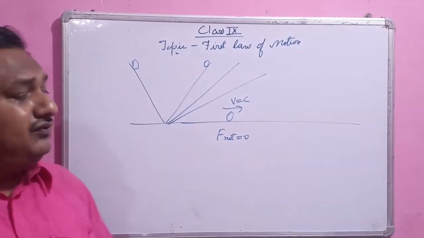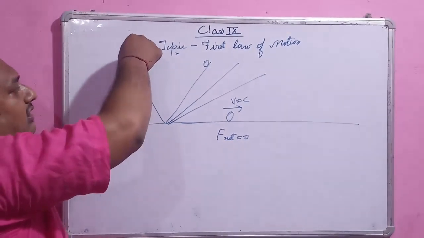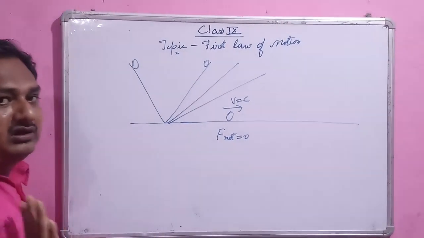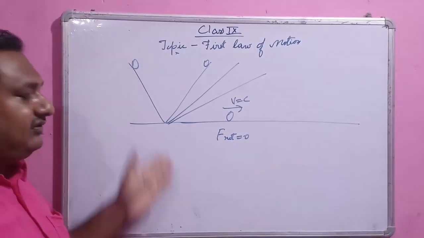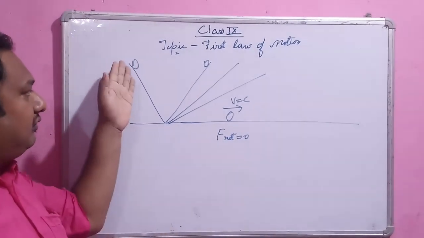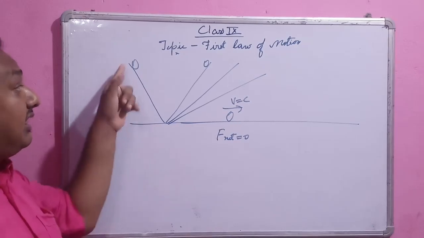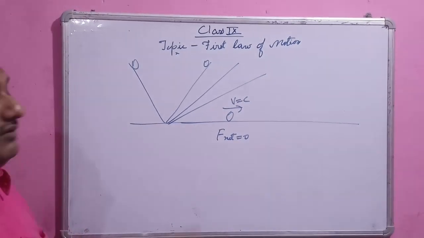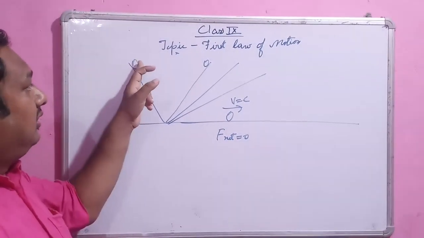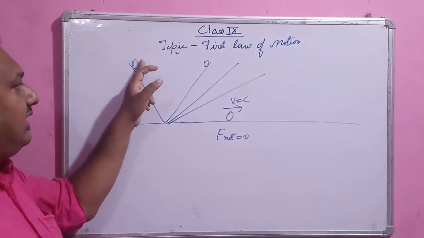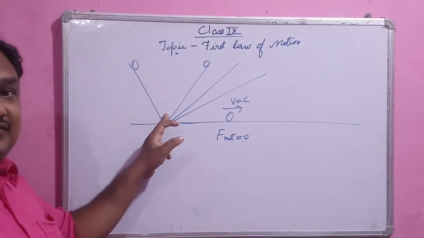Suppose you release a ball from here. This ball will surely accelerate as it comes down, because the gravitational force is pulling the ball down. That is why the ball starts its journey here and accelerates.